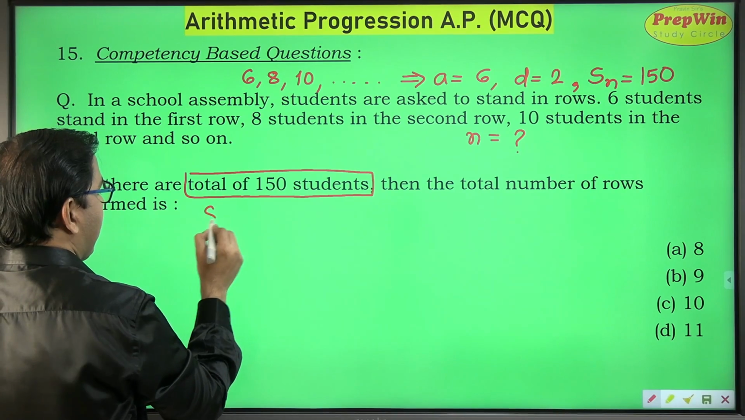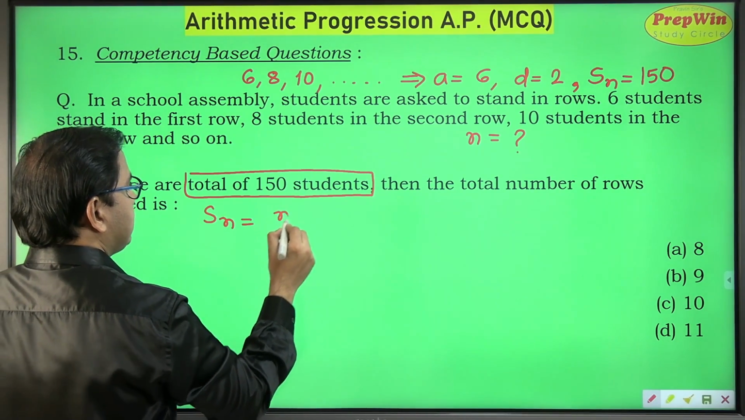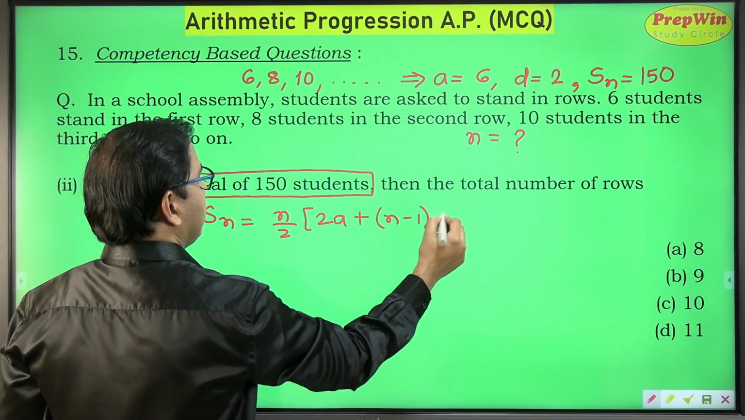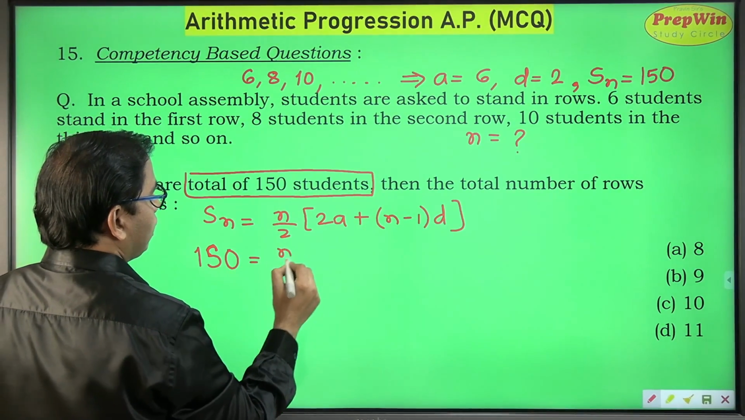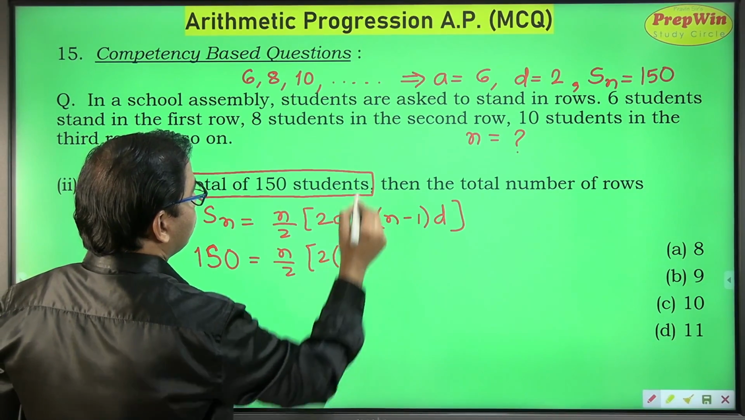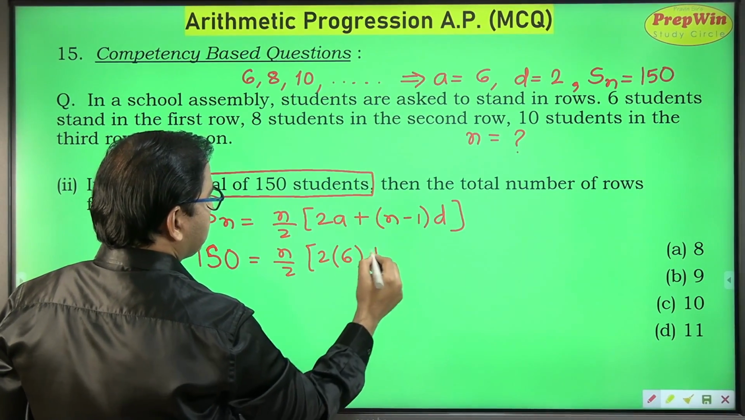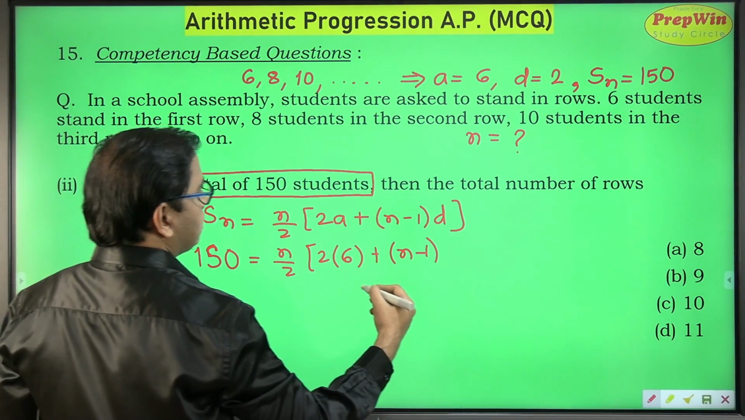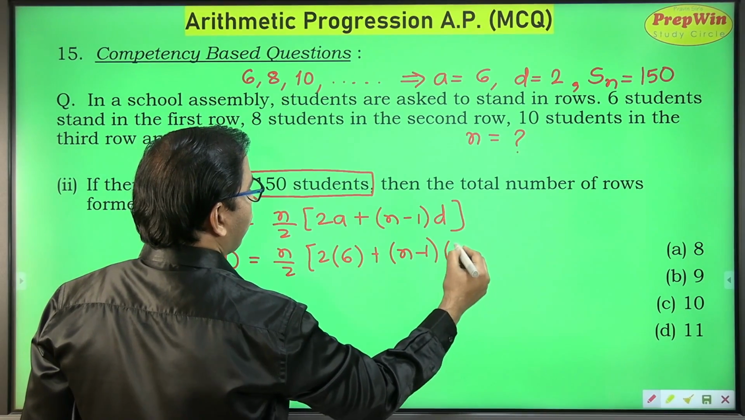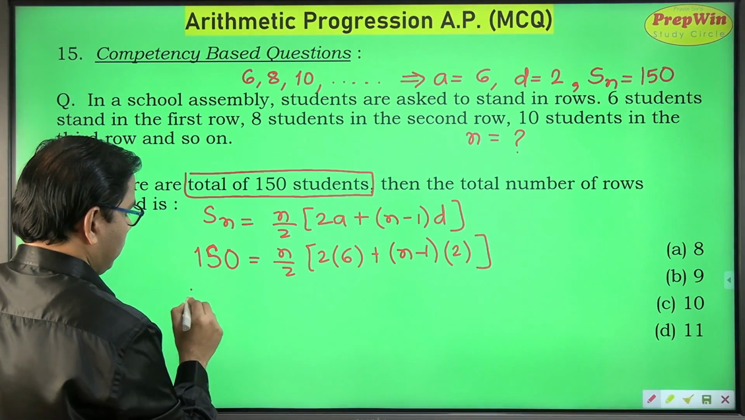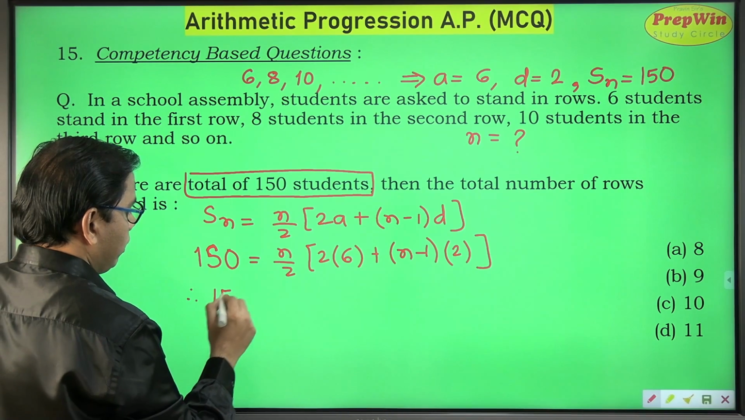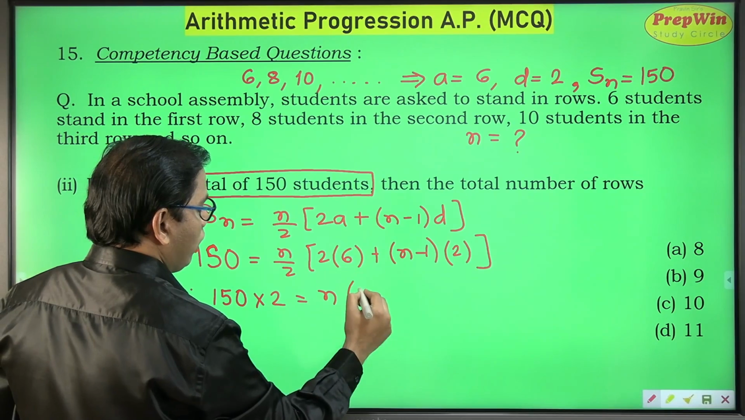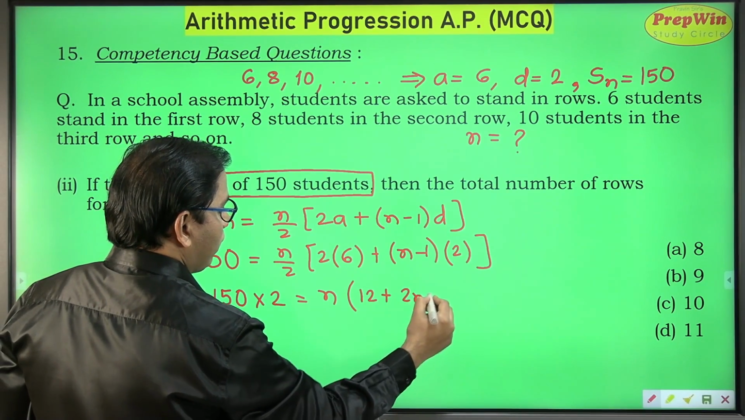Since Sn is given, I am going to use the formula of Sn, which is n upon 2 into 2a plus n minus 1 into d. So 150 is equal to n upon 2 into 2a, a is 6, n minus 1. I cannot substitute n because that is unknown. That is exactly what I have to find out, and the common difference is 2. Therefore, 150 multiplied by 2 is equal to n into 12 plus 2n minus 2.